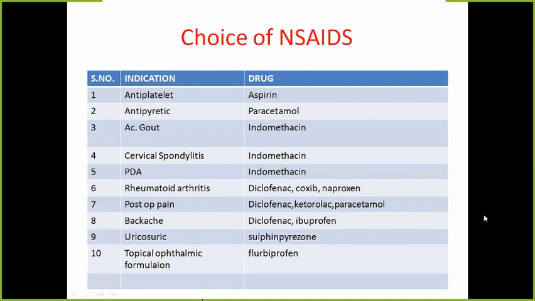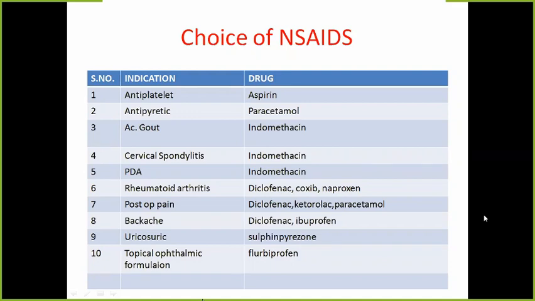What I am showing here, in a nutshell, is which drug will be indicated in that particular condition. For example, if we need antiplatelet action, we will choose aspirin. For antipyretic action, we will choose paracetamol. In gout for pain relief, we will choose indomethacin. For cervical spondylitis, indomethacin. For closure of patent ductus, indomethacin. For rheumatoid arthritis, we will choose diclofenac, coxib, and naproxen.